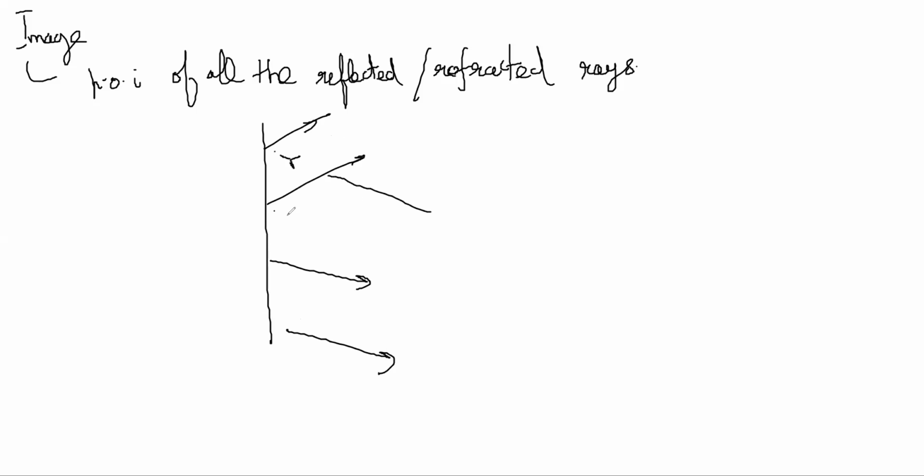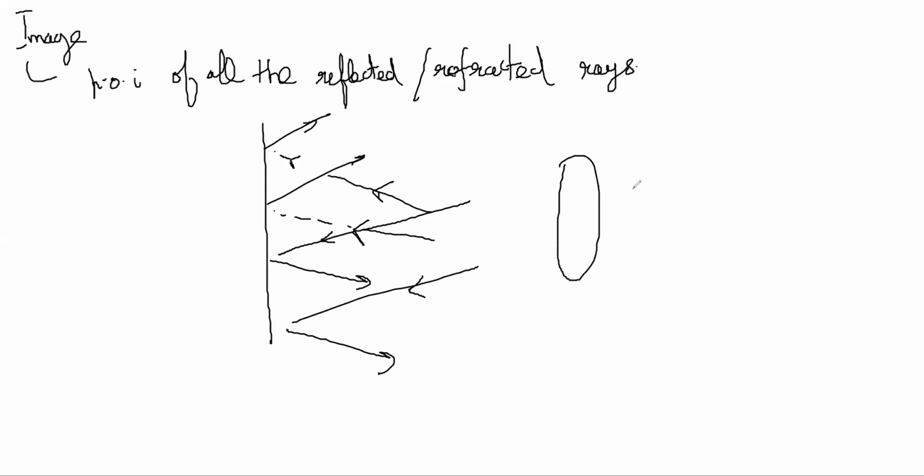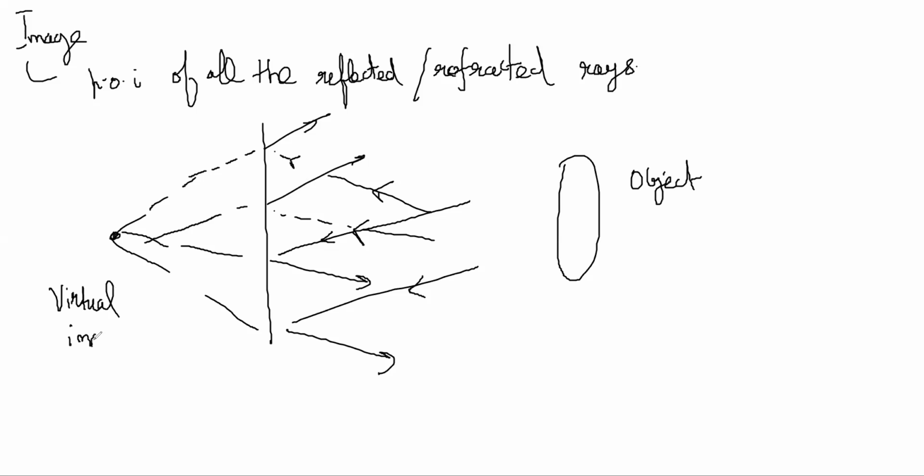These were incident rays, some extended object is placed here, this is the object, and the rays are diverging. So now you can produce back the diverging rays, and you'll get a virtual image here. So the point of intersection of all the reflected or refracted rays is called the image.